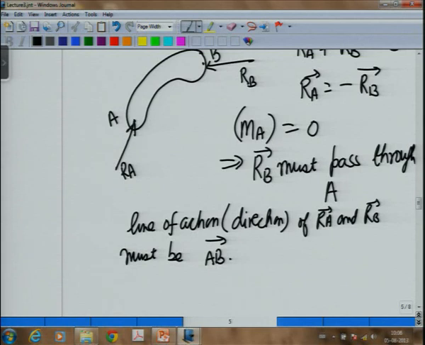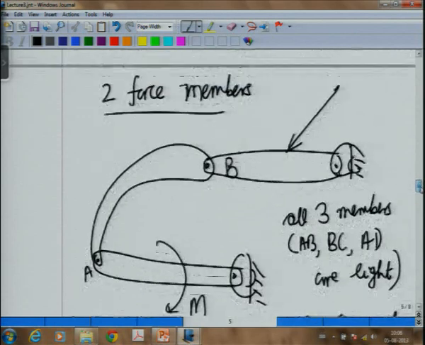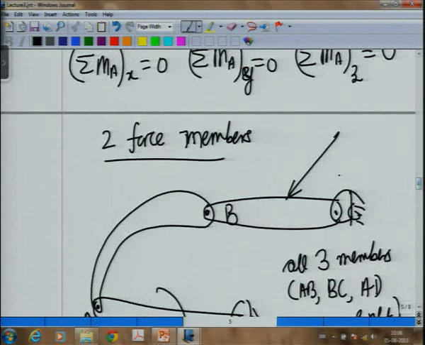Now, where does this simplify things? It simplifies things. For example, you have to draw the free body diagram of BC.